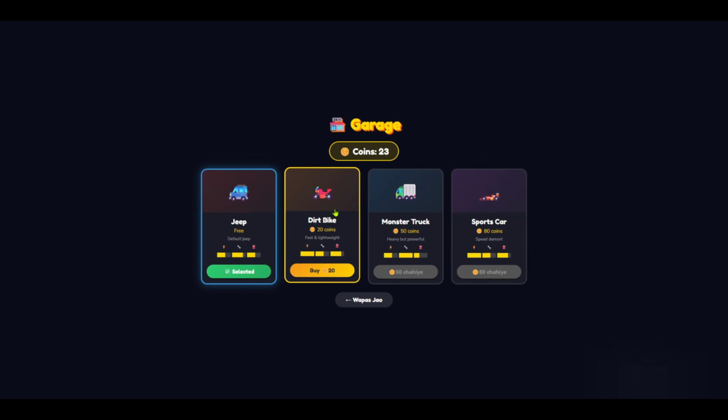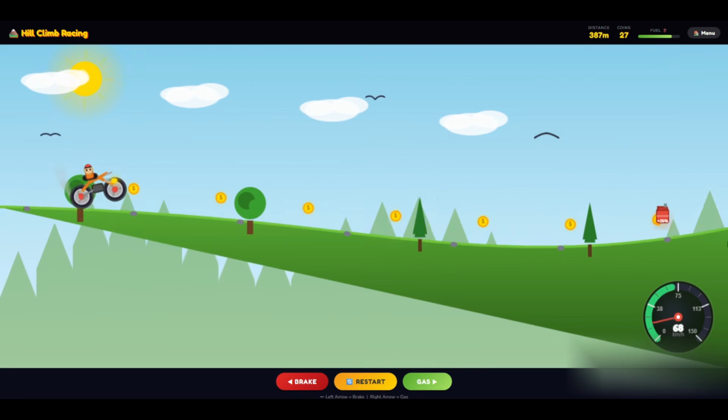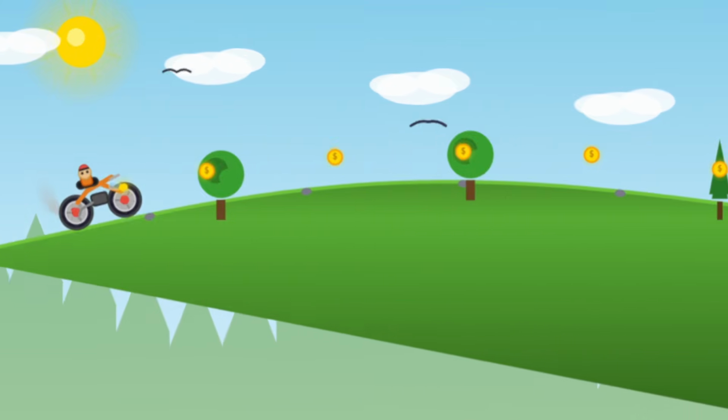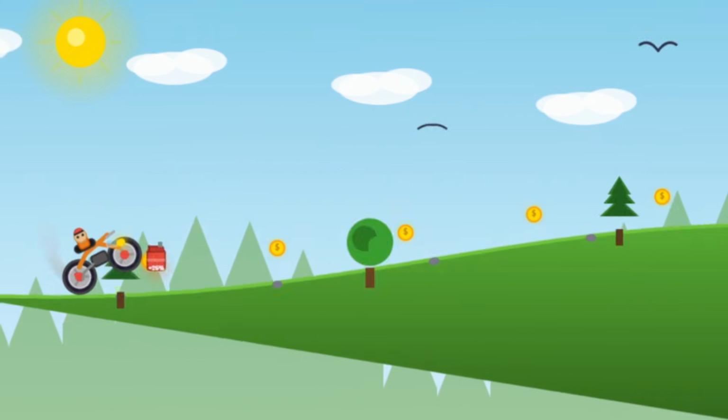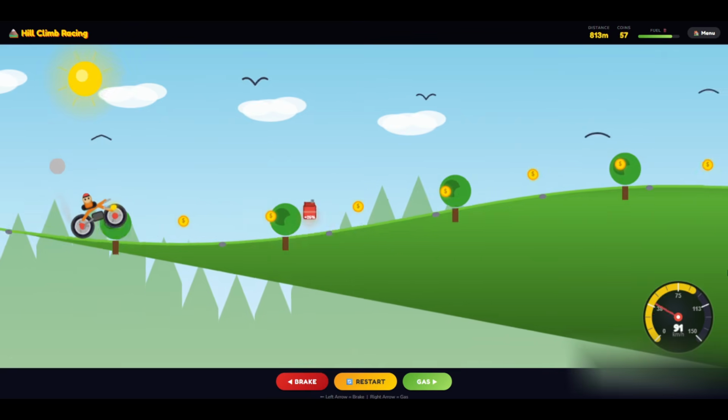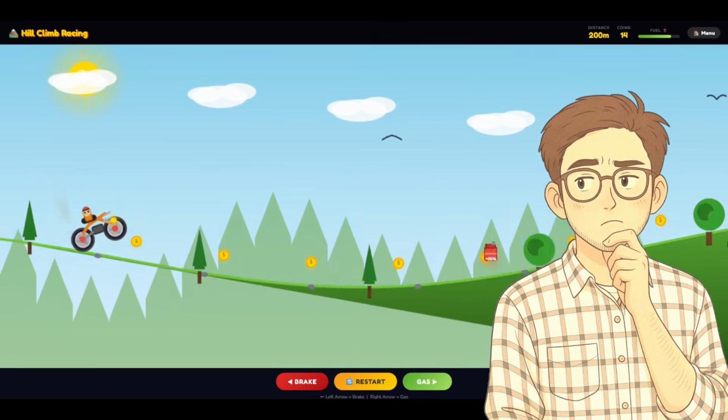Now let's buy the bike and test how it feels to drive. And yep, the bike wheels are actually rotating properly. I honestly thought the bike would just slide around, but I was wrong. Claude really paid attention to small details without me even telling it to.